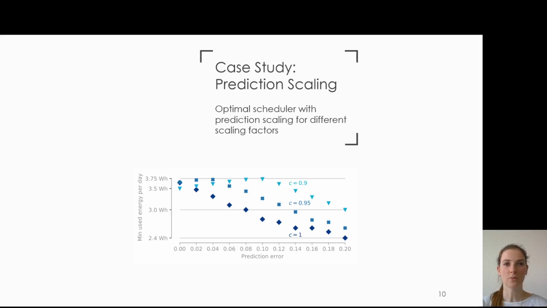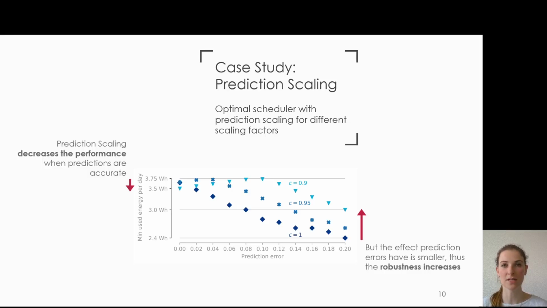We see that on the one hand, the performance decreases when the environment indeed closely follows the predictions. But on the other hand, prediction errors have a smaller effect, and so the robustness increases as desired.